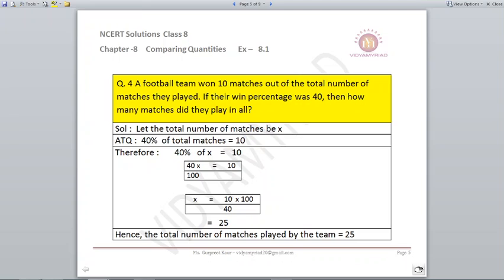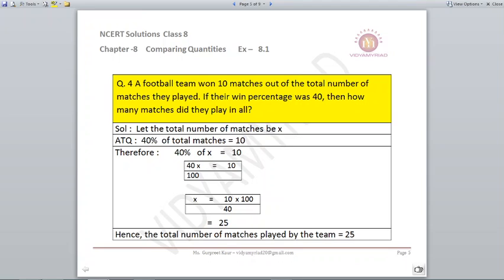So it becomes 40/100 x is equal to 10. Keep x on your left-hand side and the others on the right-hand side. They are divisible and you get x is equal to 25 matches. So the total number of matches there is 25. If you want to check your answer, you can check also.